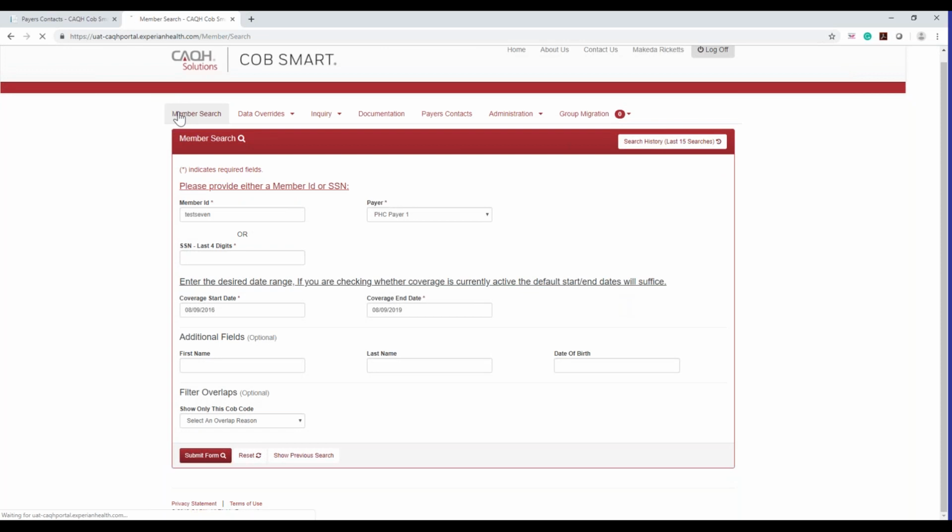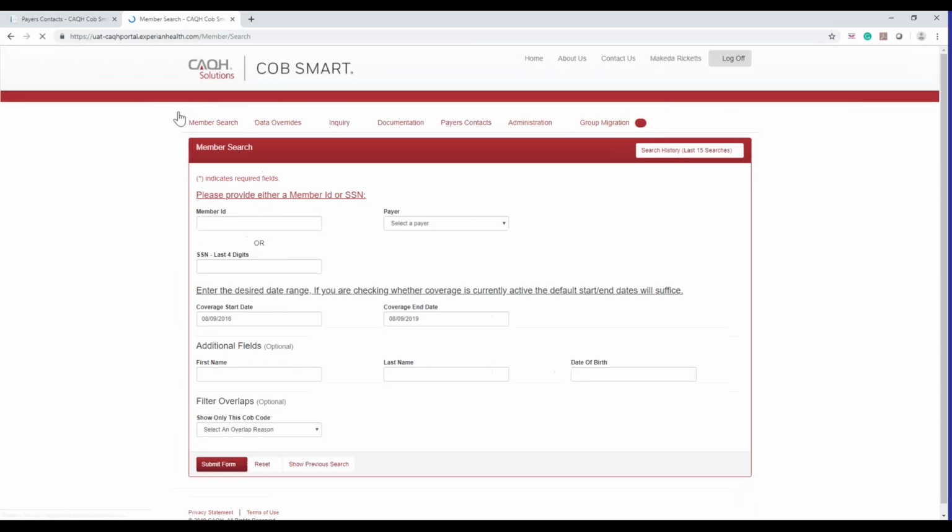So you're just going to go to member search in the COB portal once you log in. Again, if you're an analyst and you're not a payer admin, you have to have member search permissions to be able to see member search to even get to the screen. So if you don't see member search here, go ahead and talk to someone at your plan or your payer admin who is giving you permissioning in the portal, and make sure you have member search permissions.